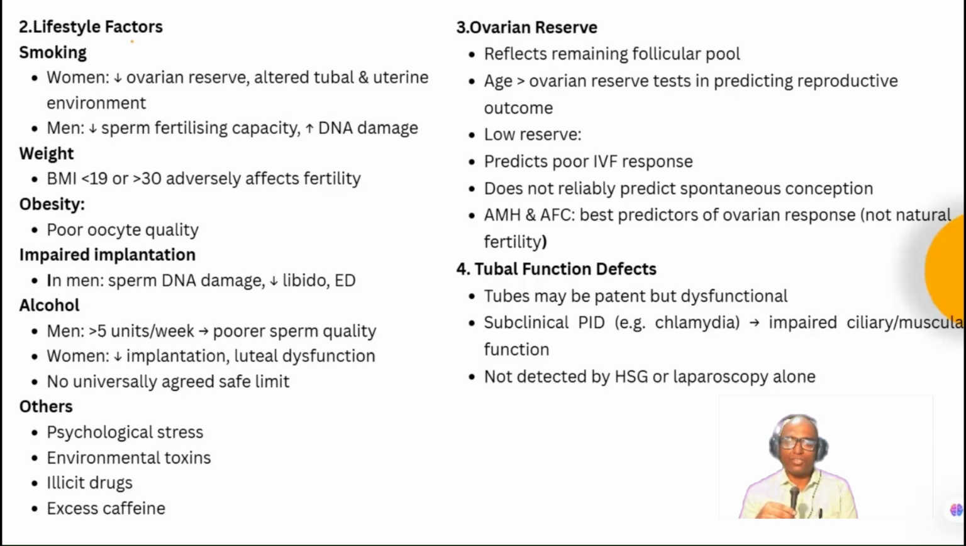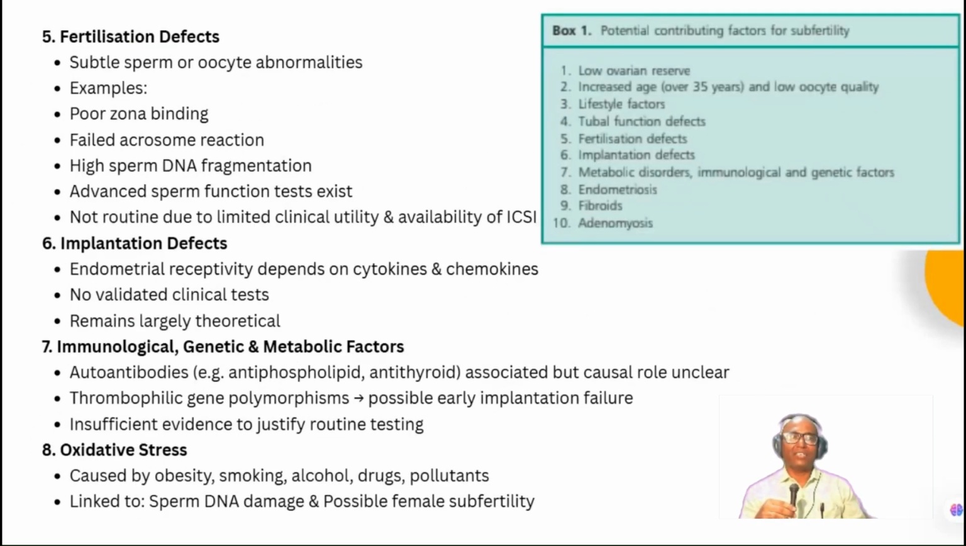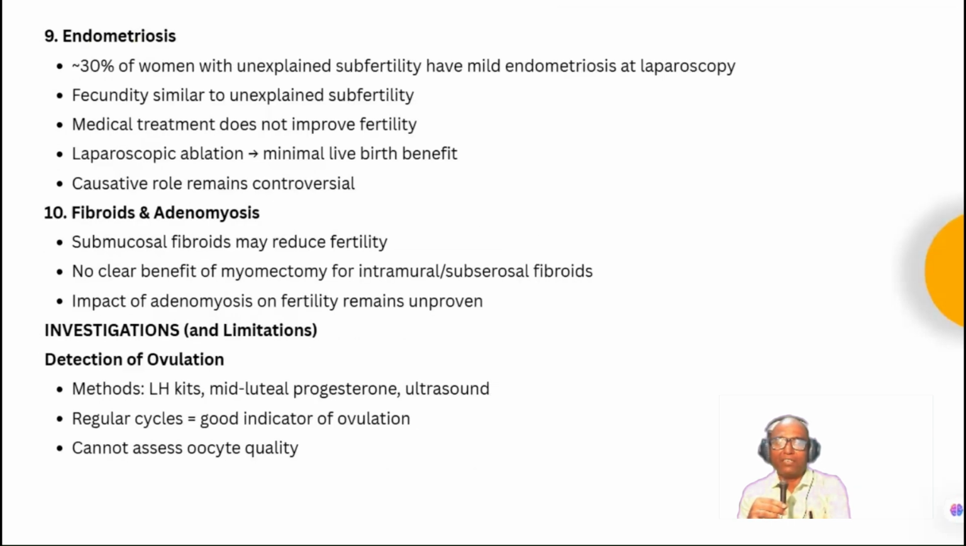Then tubal function test. Tubes may be patent, but they may be dysfunctional because of subclinical PID, because of chlamydia; there may be impaired ciliary or muscularis function. And that cannot be detected by HSG or laparoscopy alone. So these are all causes for unexplained infertility. There can be fertilization defect, maybe in the zona pellucida binding or failed acrosome reaction, etc. Implantation defect can be there, and other immunological or genetic metabolic factors, oxidative stress, maybe because of obesity, smoking, alcohol, drugs, etc. So these are the different contributing factors to the subfertility in patients with unexplained infertility.